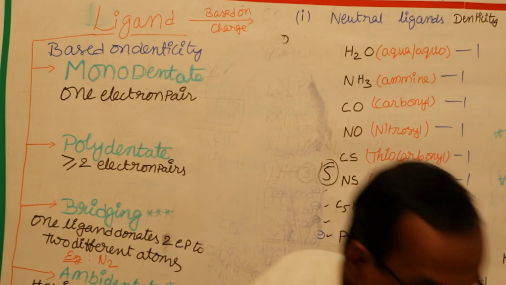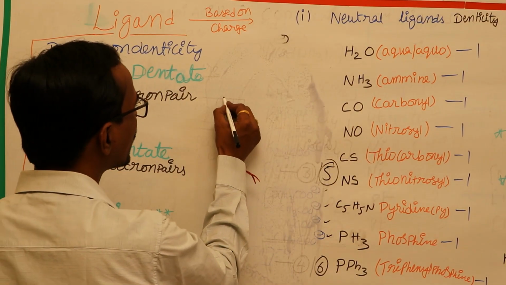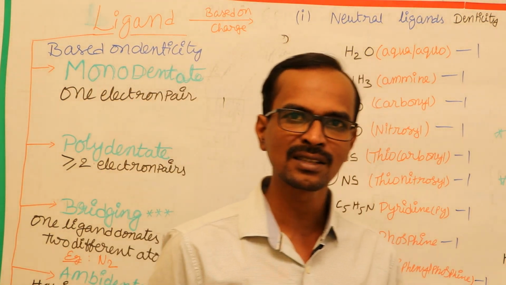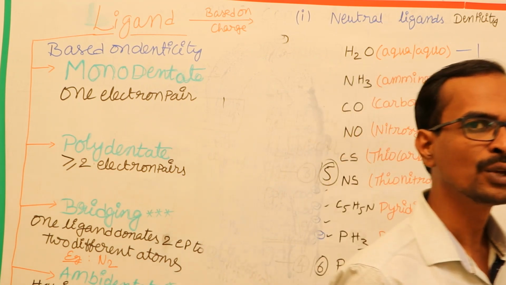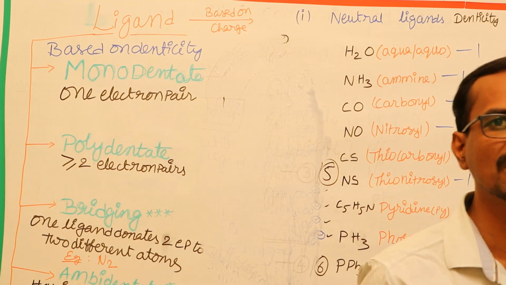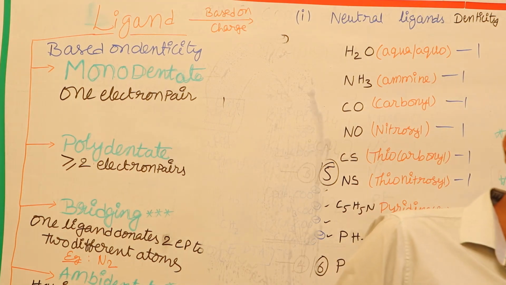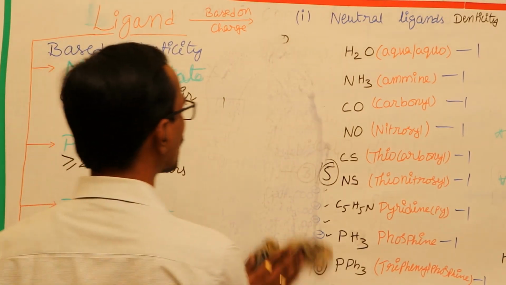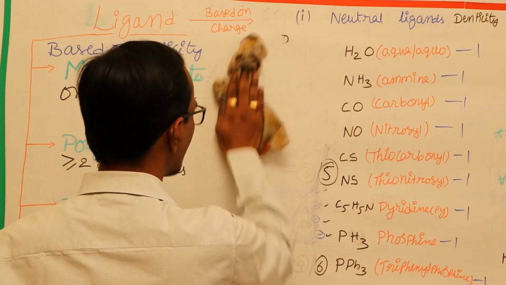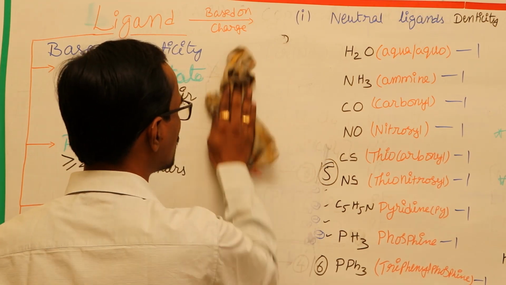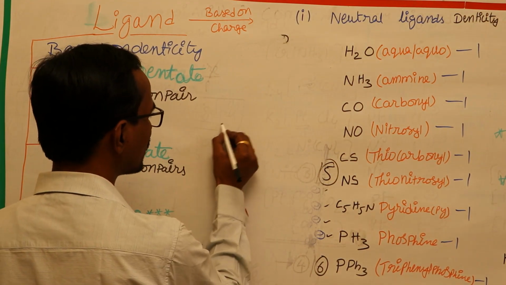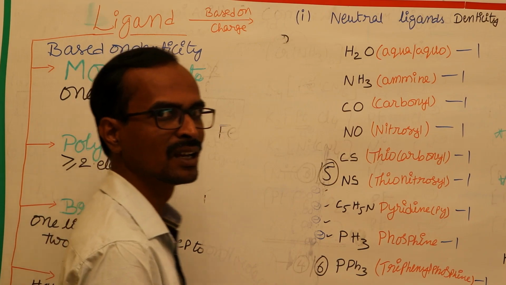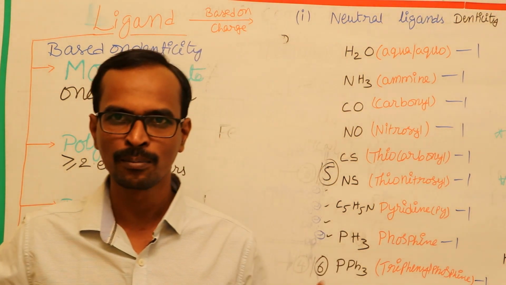Examples for these bridging ligands: you can take N2 as an example for the bridging ligand, and in the same way you can take hydrogen as an example, and next you can take OH or chloride ion, or even carbonyl also as an example for the bridging ligand. Let's have a look here at the bridging ligand. Simply you can take this complex Fe2(CO)9. Fe2(CO)9 is an example for the bridging ligand.